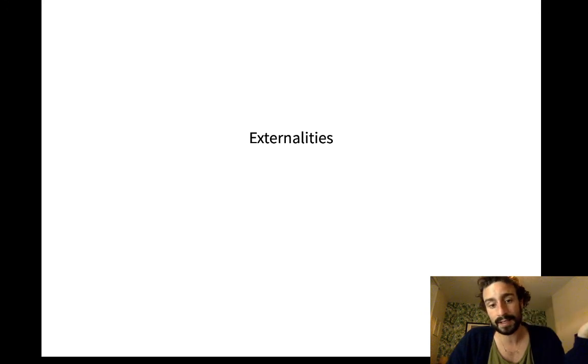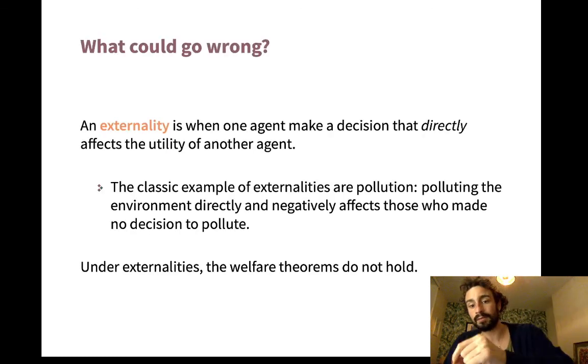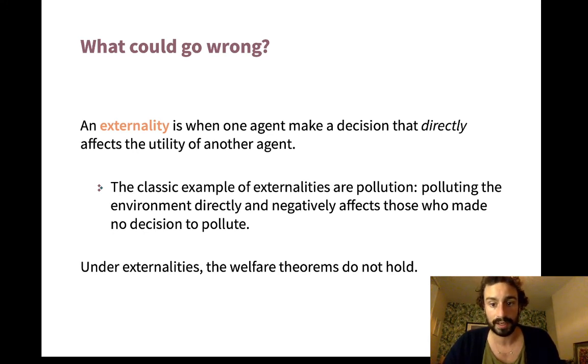There's one more last thing I'm going to talk about really quickly. It's externalities. I'll talk about it in class, but I don't think it's worth making a full video. Externalities is when one agent directly makes another agent worse off. So the classic example is pollution. And I just want to make the point that under externalities, the welfare theorems don't hold. And we'll explain why and go into detail in class.